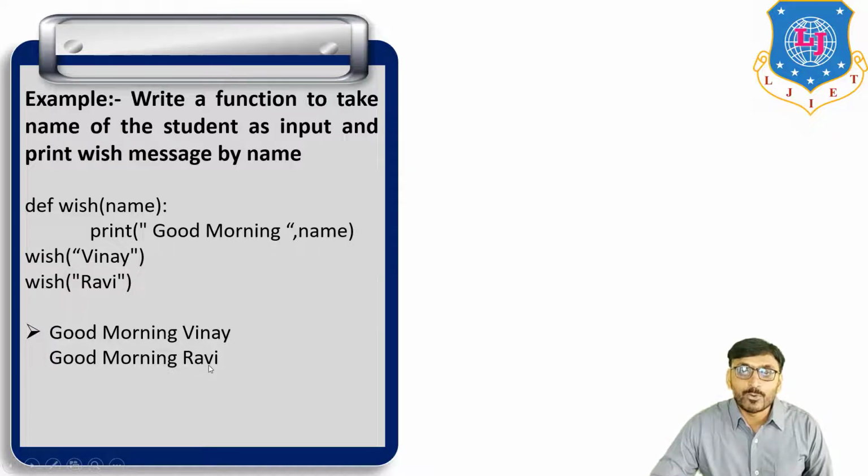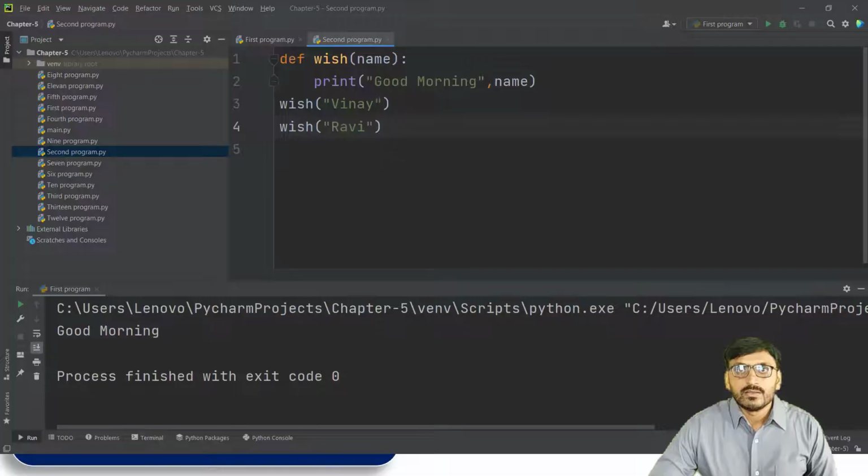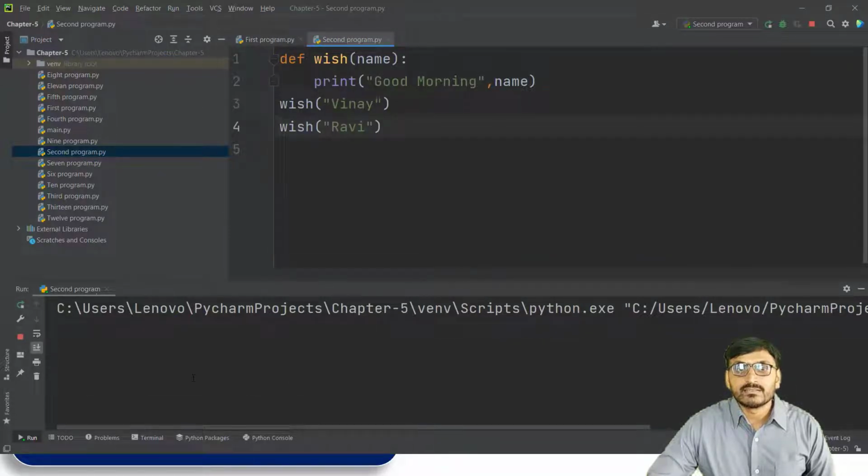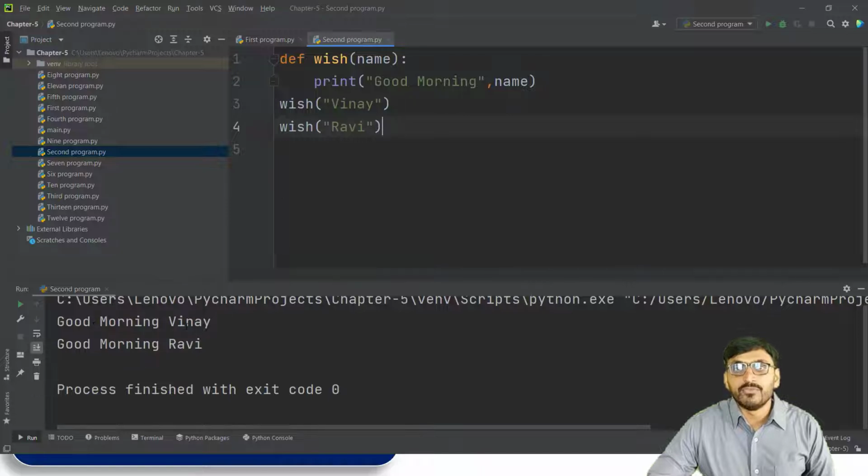Now the same program we run in PyCharm: def wish, and in brackets name, print good morning name, and the function calls, wish with Vinay as the value of the parameter, and second wish with Ravi. If we run this program, we get the output good morning Vinay and good morning Ravi, because we call the function two times.